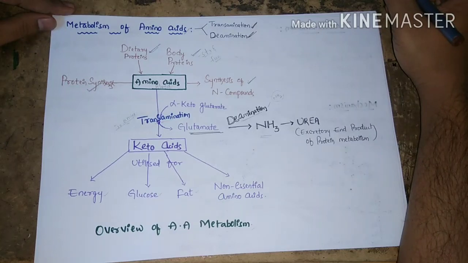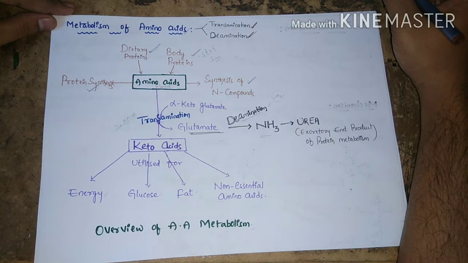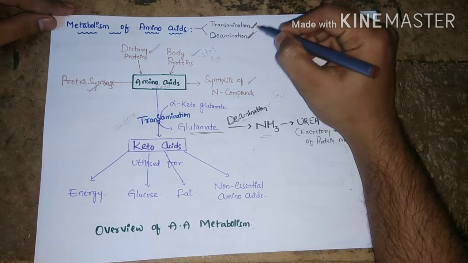Hi students, in this video we are going to discuss the metabolism of amino acids. Amino acids undergo metabolism with the help of transamination and deamination processes.